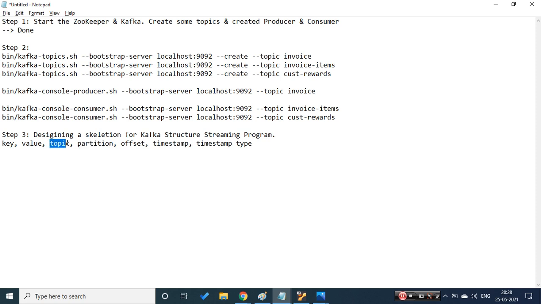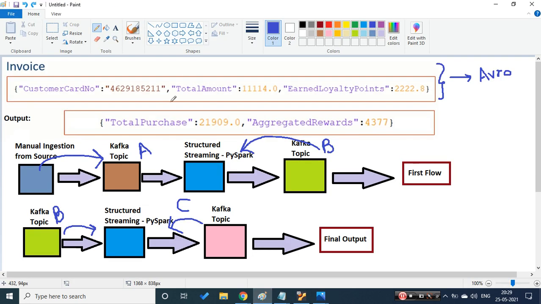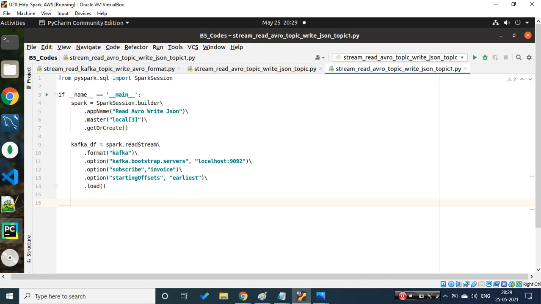Topics, all of those have meaning, but for us, as I showed you yesterday, we are interested in this column, and these two columns are in binary format, so we need to cast them to a string to be able to read the data in a console. That's what the code will give me now. Let's make a move. We need to go till here, so we need to achieve this. We are writing the code to achieve the final output. So the second step is done.